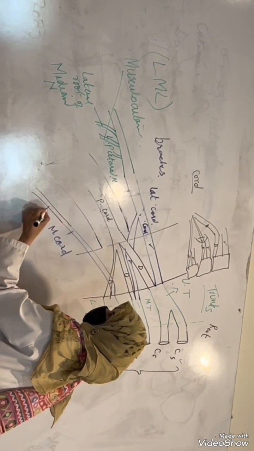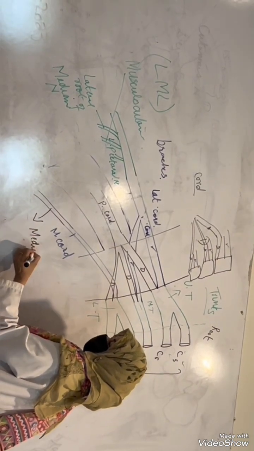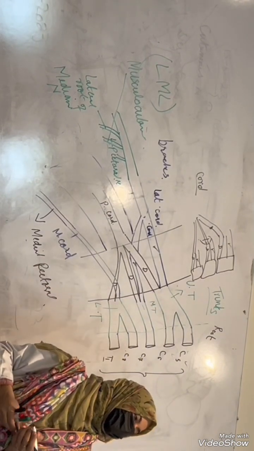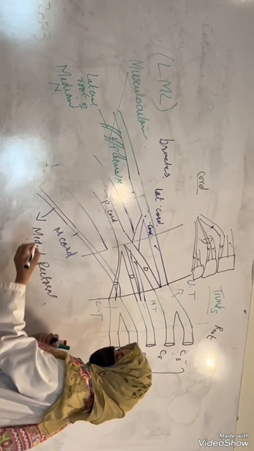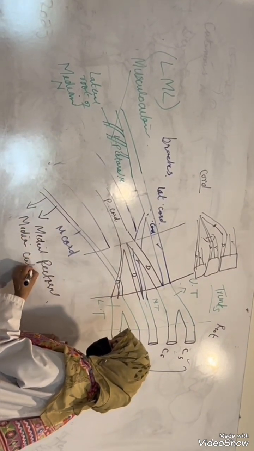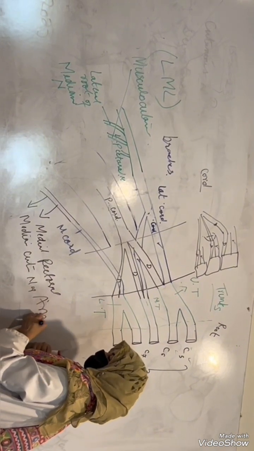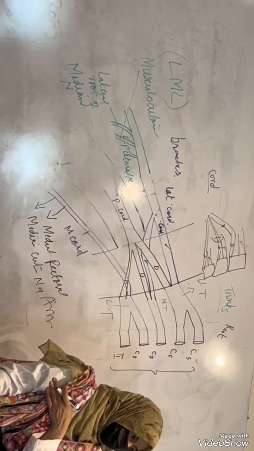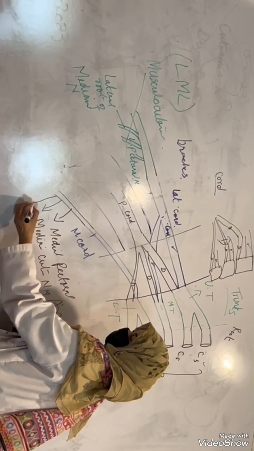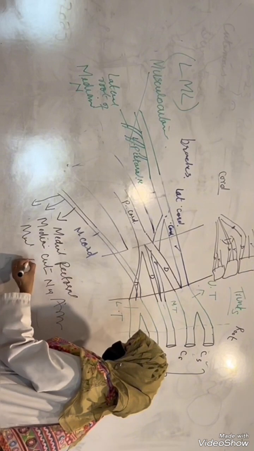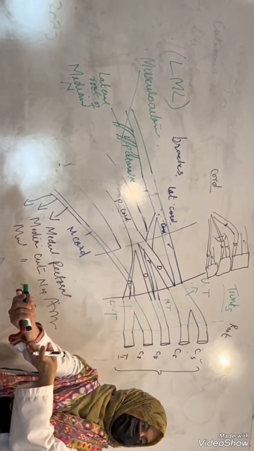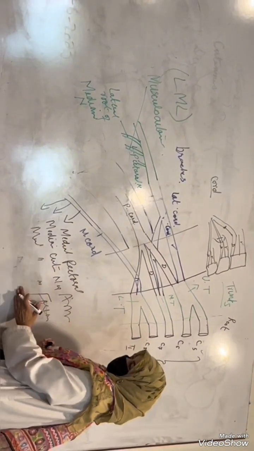What it gives? It will be giving rise to medial pectoral. Again you can recall the nerve of the pectoral is major, right? Okay, one. Then there is medial cutaneous nerve of arm. If you can recall the cutaneous, right? Medial cutaneous nerve of your arm. Now in addition to it, the medial cutaneous nerve of forearm is supposed to come from here.